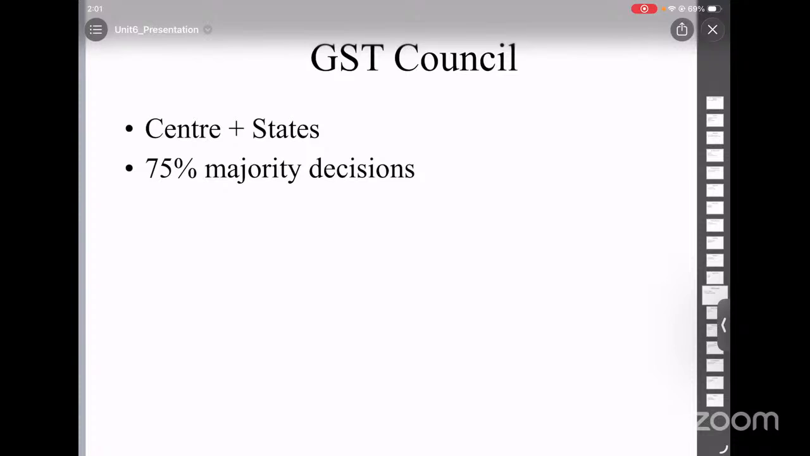And what are the problems in the GST Council? States were promised compensation for losses, but delays happened, and states faced some financial issues. These are some problems faced by the states in the GST Council.